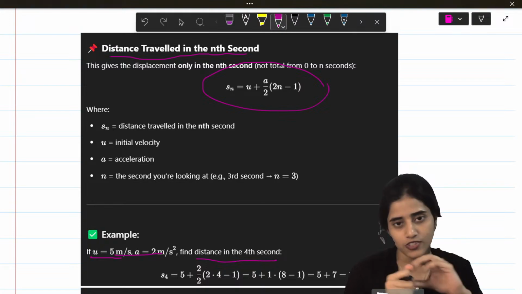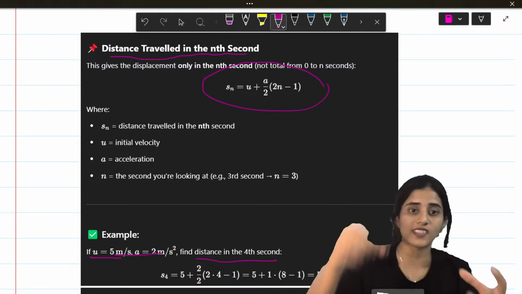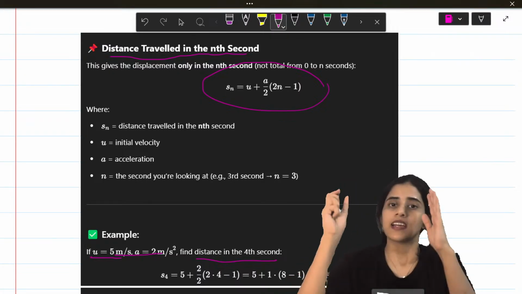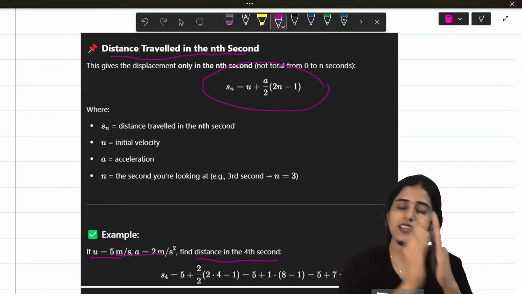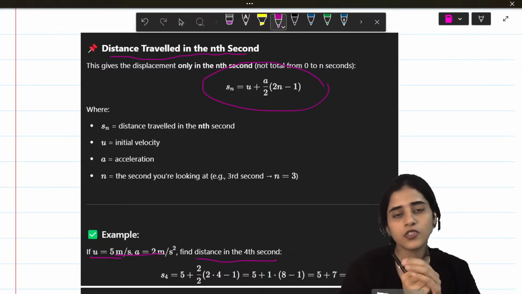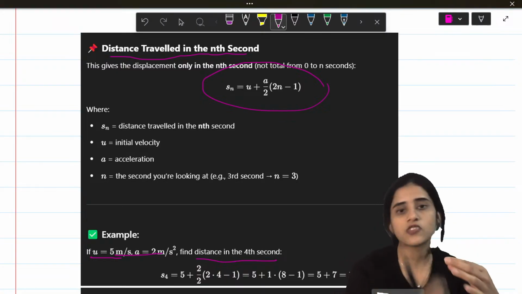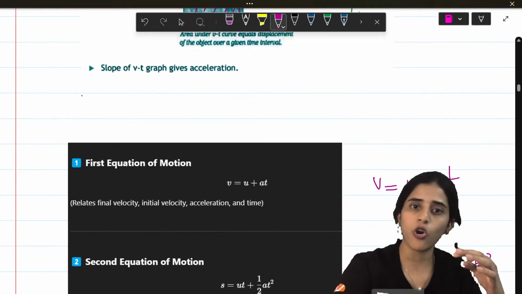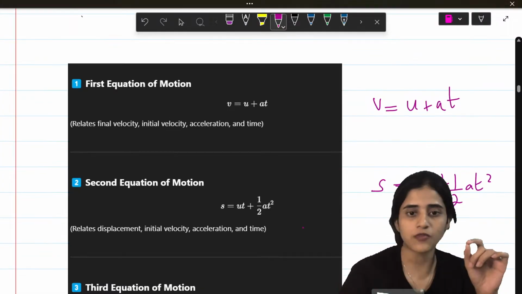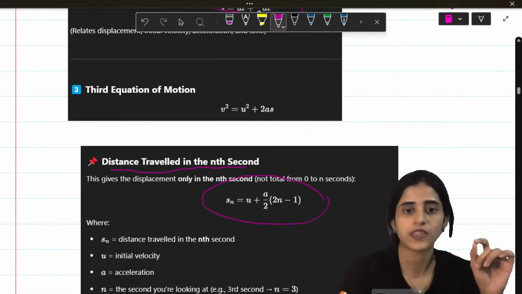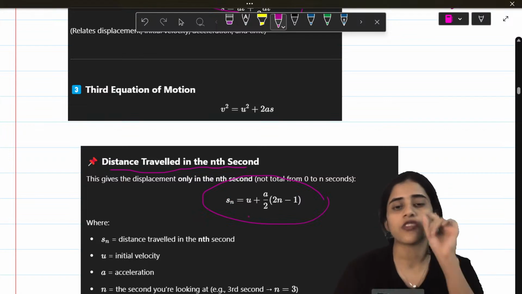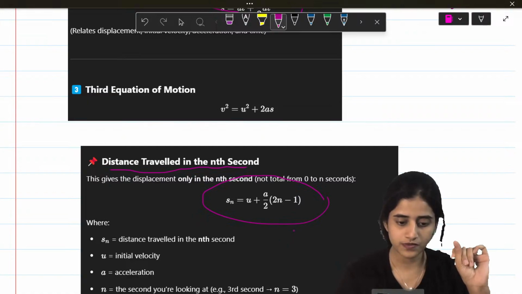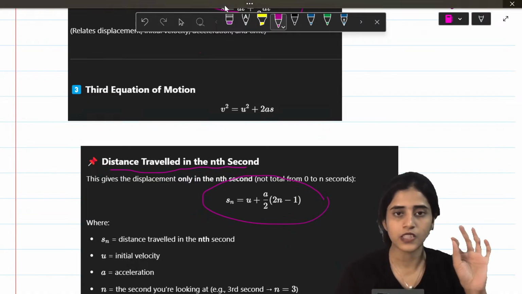You will not have final velocity, right? Because you have to find out the distance. So when can you use this formula? You can use this formula when you have to find out the distance something reaches in a particular second. Like this question: say a person is running. Find out the distance he travels in 10 seconds, but his final velocity is not given. In all the equations of motion, you need V, right? Except for S is equal to ut plus half at square. So in that case, you can use this formula. Okay? Is this fine? So when do you use this formula?